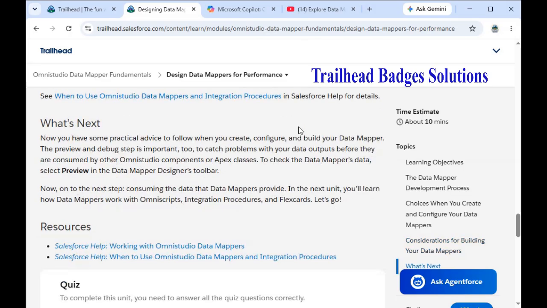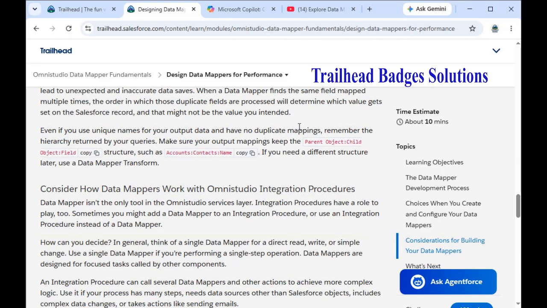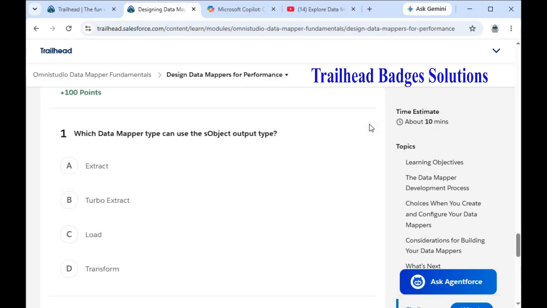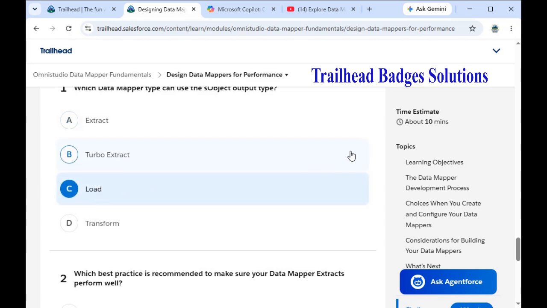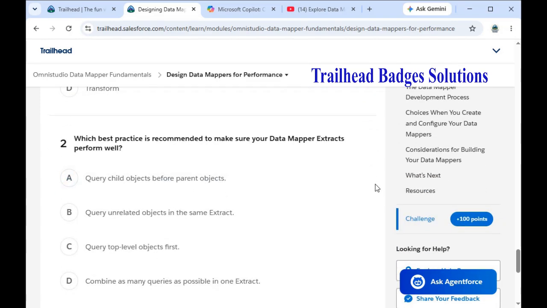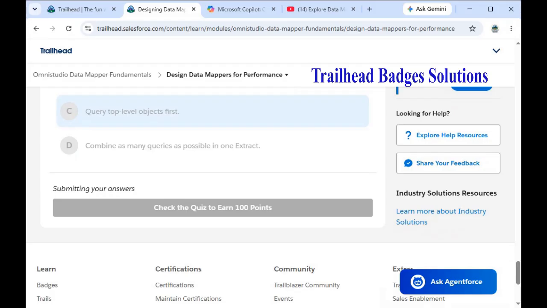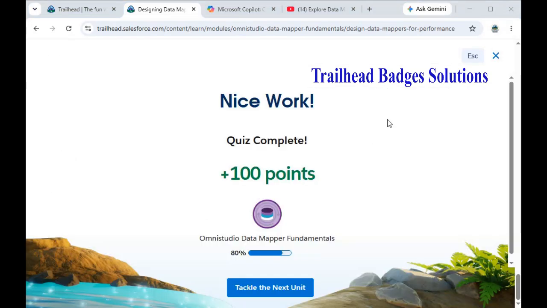With this we completed the theory part of this Trailhead. Let's go check what we have to complete this Trailhead. So we have a quiz session. Let's go and try to answer the questions. What data mapper type can use the SObject output type? Yes, SObject as output type. So that is load. Which best practice is recommended to make sure your data mapper extract performs well? Query top level object first. Let's go and verify the challenge. Yeah, with this we successfully completed the challenge.